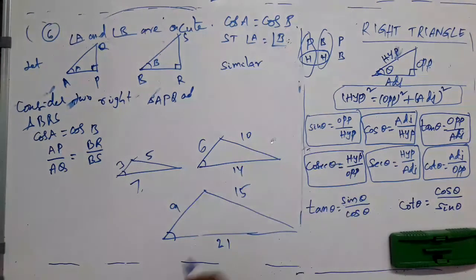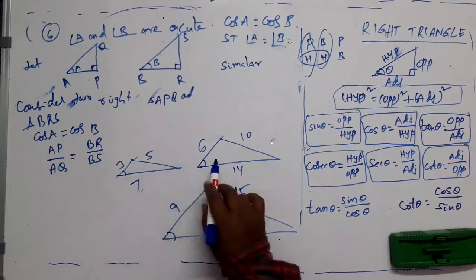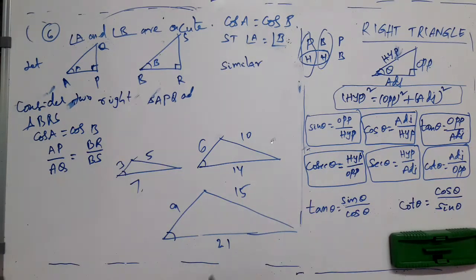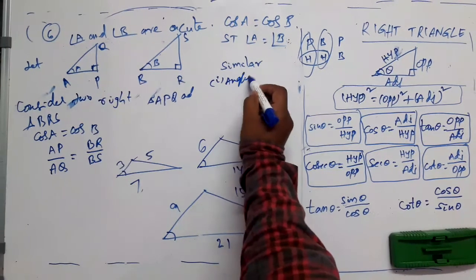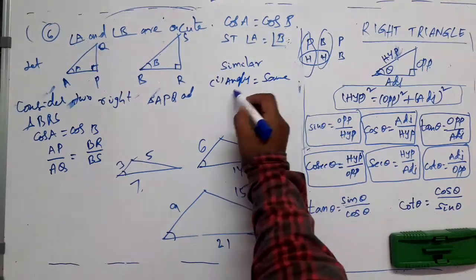You take a protractor and measure the angles: this angle, this angle, this angle. You will get the same. That is the first point, angles are the same. How about sides?